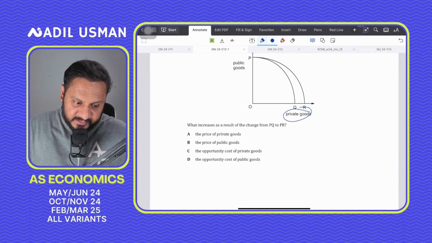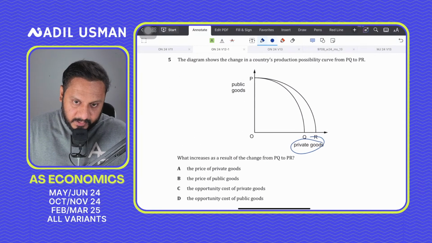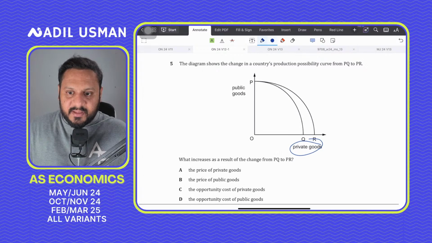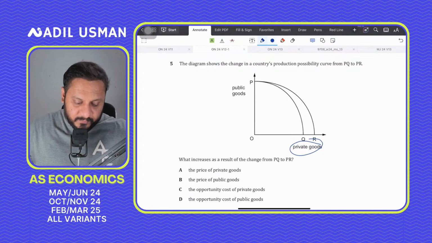Question number 5, the correct answer to question number 5 would be, so always remember statements like that include words like should, fair, ought to, desirable. These are all normative statements.